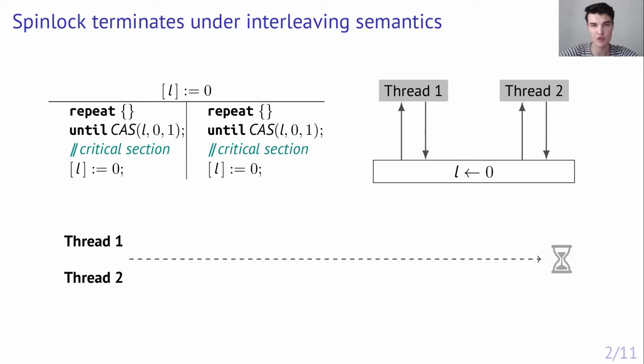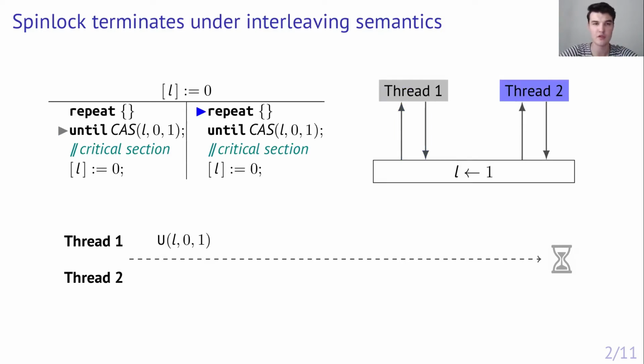Let's see how our program operates under such semantics. The scheduler picks one of the threads, suppose it's the first one, which executes its instructions until compare-and-swap, and then enters the critical section. Let's briefly describe how we represent the program execution. When we execute a program instruction, we write down a memory access event that has just occurred. For a repeat instruction, there is no memory access event. In turn, since successful compare-and-swap execution involves both reading from and writing to the memory, we write down an update event, which accounts for the memory address being accessed, as well as both read and write values. Now let's get back to the execution.